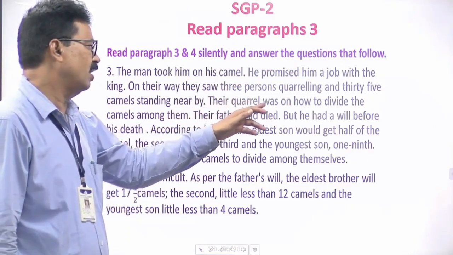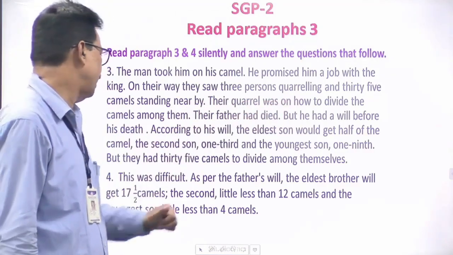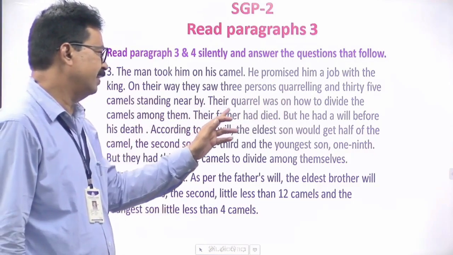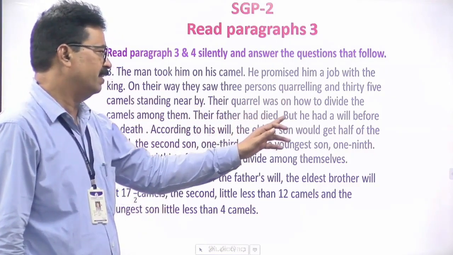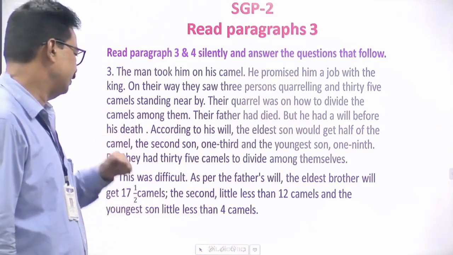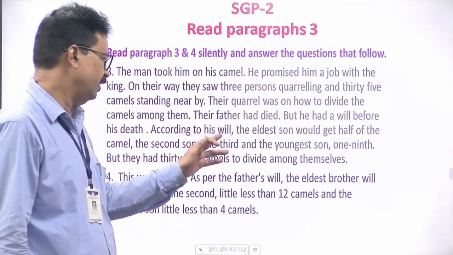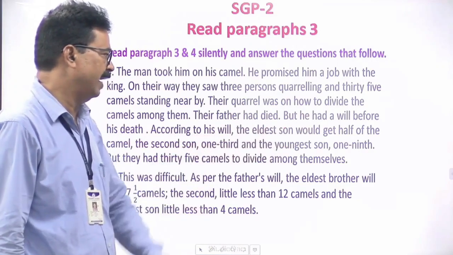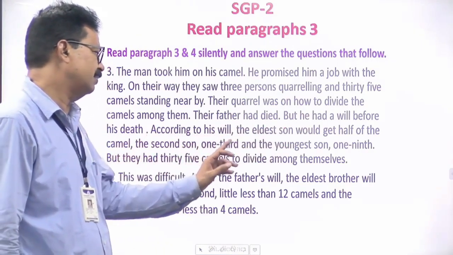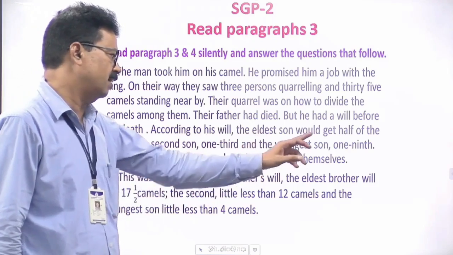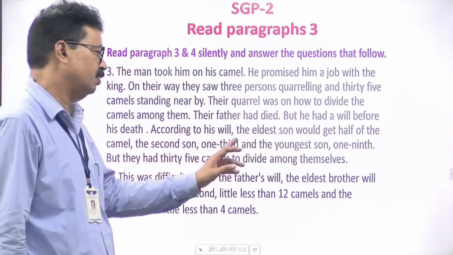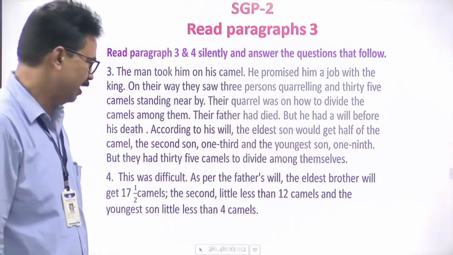Their quarrel was on how to divide the camels among them. Their father had died, but he had a will before his death. According to his will, the eldest son would get half of the camels, the second son 1/3, and the youngest son 1/9, but they had 35 camels to divide among themselves.